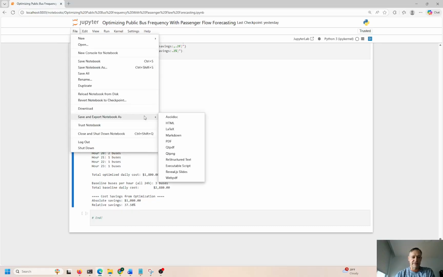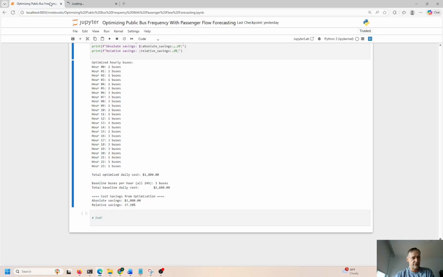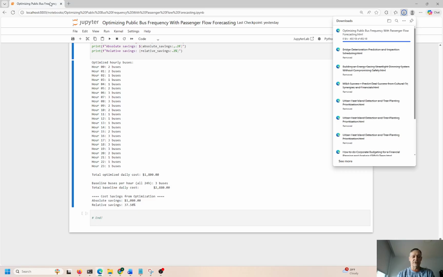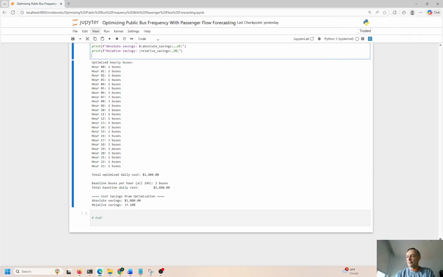So I'm going to go ahead and save this right here, HTML. I will share all the source code with you so you can drop it into your Jupyter notebook, drop every single block of code just like I have it, run it, and you'll get the same example I have. And by all means, change the hypothesis, change the example, change the inputs. The outputs will change, I guarantee that. And learn from the outcome, right? Play around with it, break it, fix it, tear it down and put it back together again, and you're going to learn a ton. When you do this all hands on stuff, you're going to learn a ton, guys.